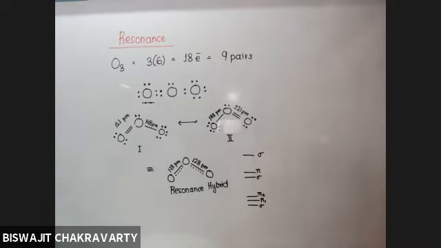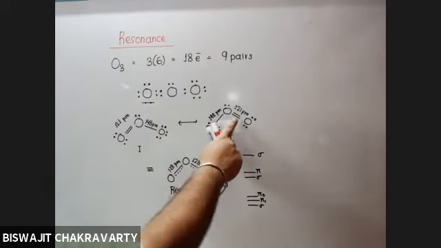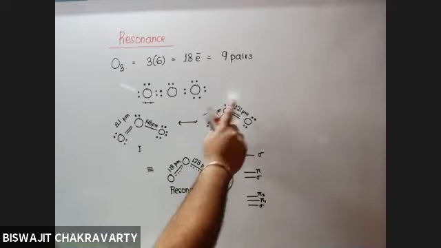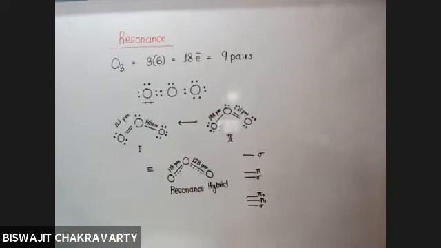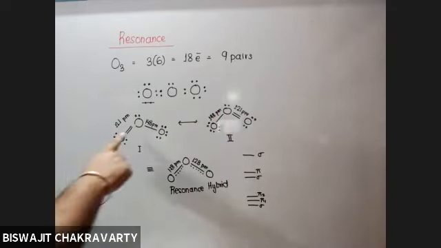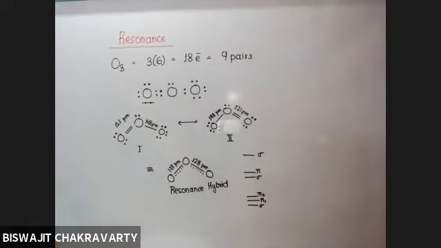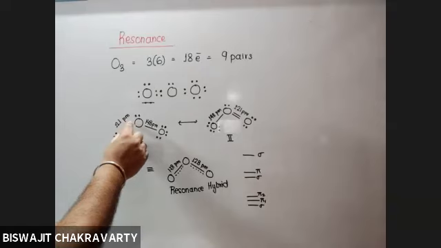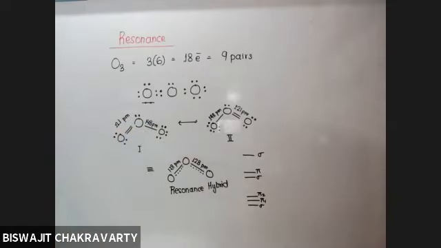So sigma bond is a single bond, and pi bond is present when there is a double or triple bond in a molecule. Pi bonds are not restricted as they are loosely bonded, and they can move about freely from one corner to another.